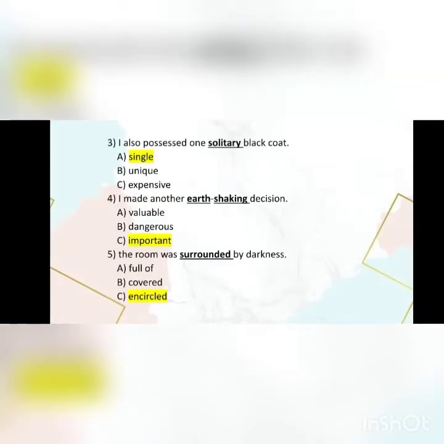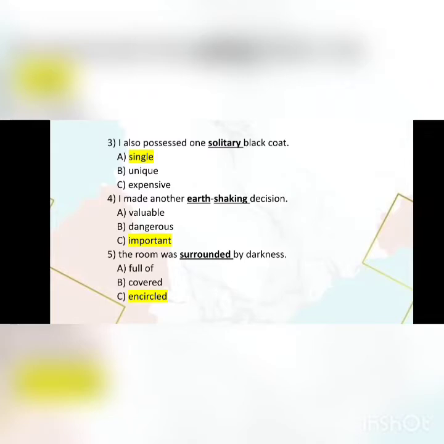Let us see the third one. I also possessed one solitary black coat. Options were single, unique, expensive. Solitary means single. Next, move to the fourth one. I made another earth-shaking decision. Options are valuable, dangerous, important. So earth-shaking means important.